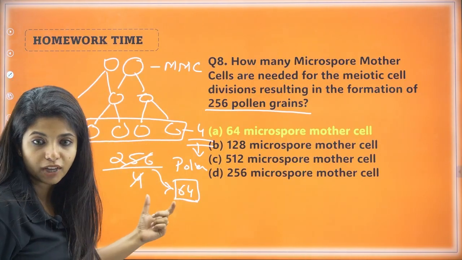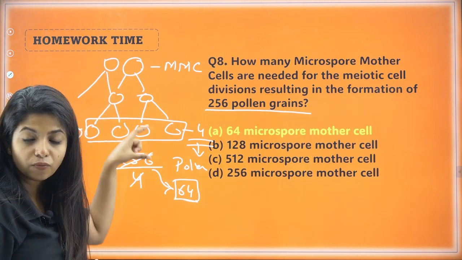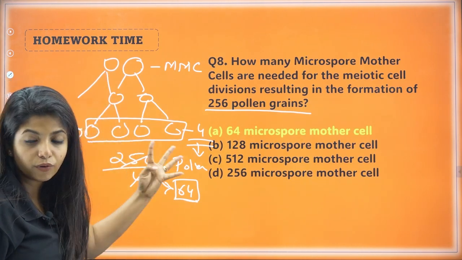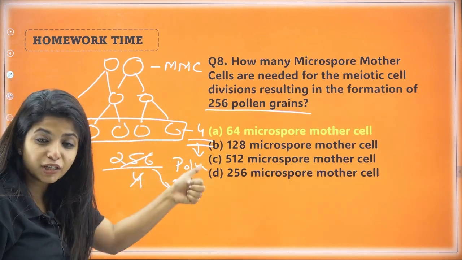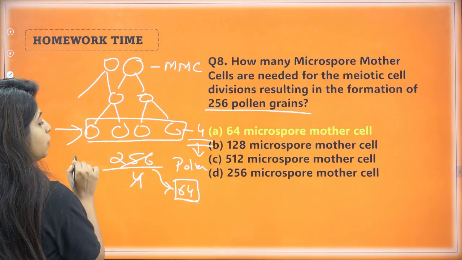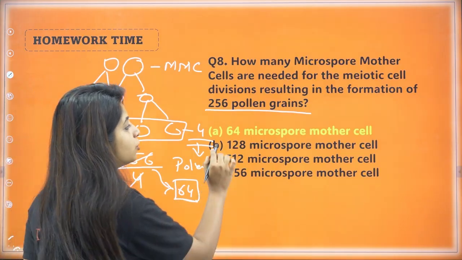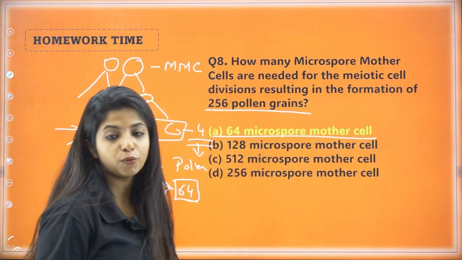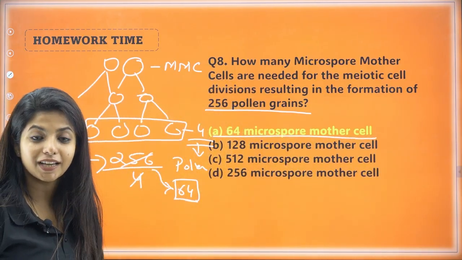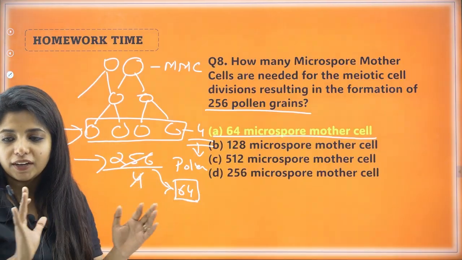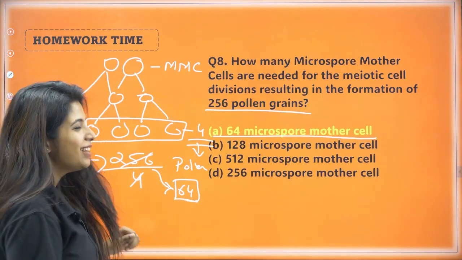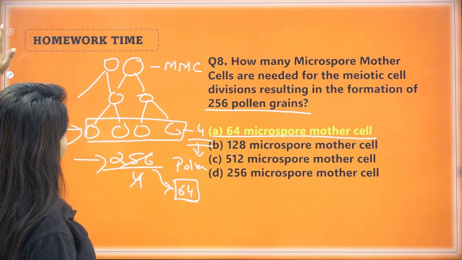Similarly, 64 of them, if each has undergone one round of meiotic division, has given 4 microspores, and later on these 4 microspores would be forming 256 pollen grains. So your answer would be 64 microspore mother cells, MMC, that is how many you would be requiring. I hope that's clear. And now let's get ahead with our theory.